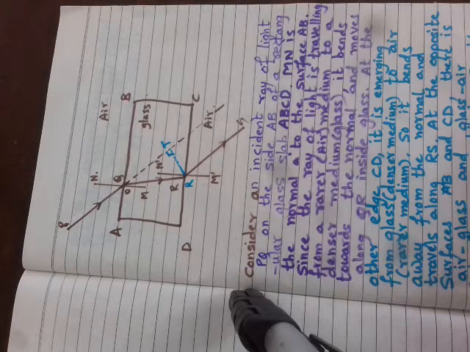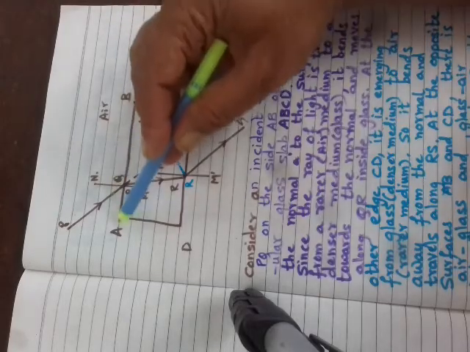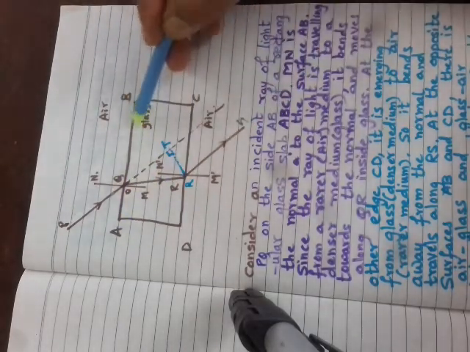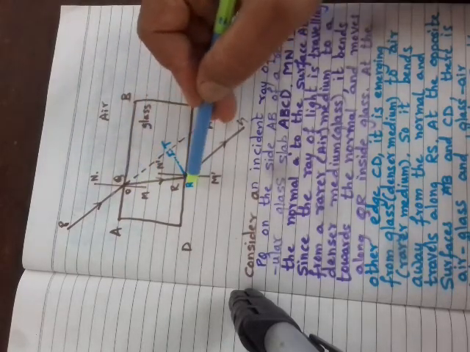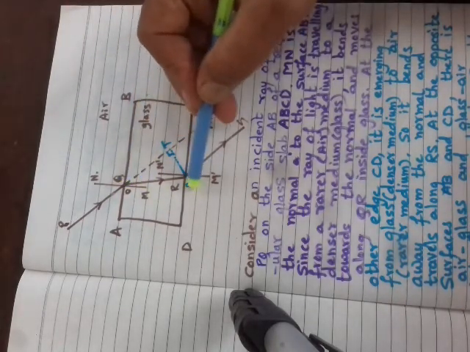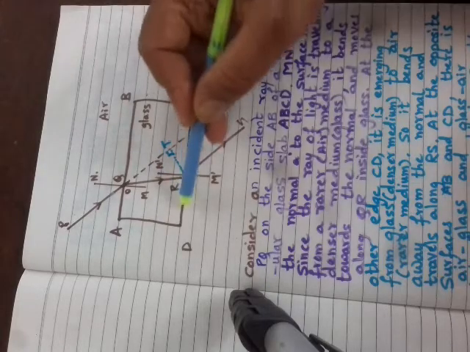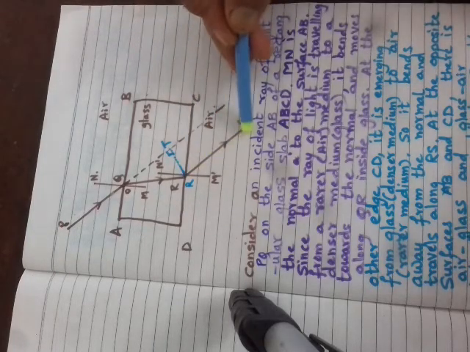So once again, we have considered a rectangular glass slab ABCD, and in this slab we have considered a ray of light PQ which is incident at some angle to the surface AB. Since light is traveling from air to glass, it bends towards the normal. This should have been the actual path of light, but due to refraction it bends here. At this surface it is moving from glass back to air, so it bends away from the normal when it is emerging out of glass.